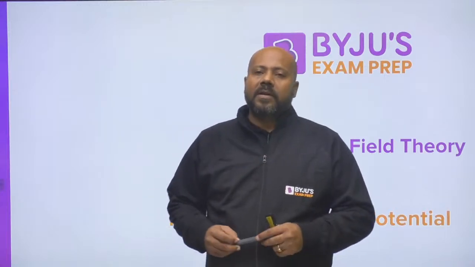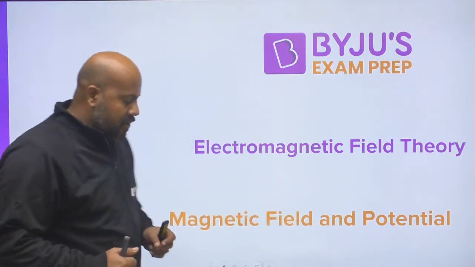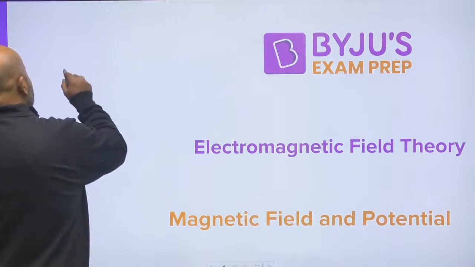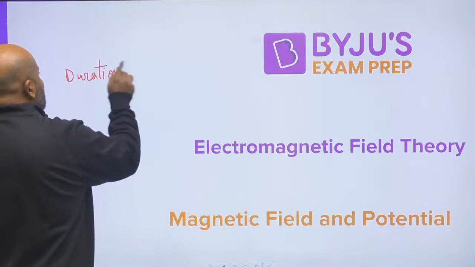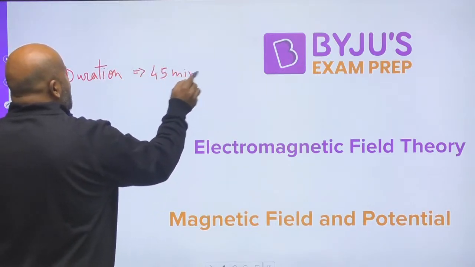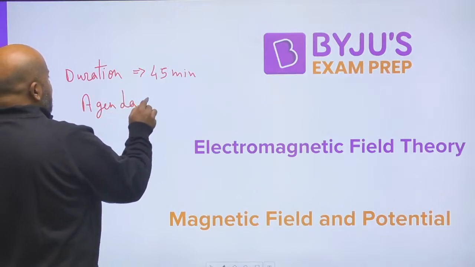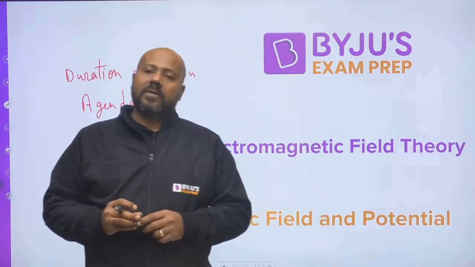Till the time you report this, let me brief you on the ideal duration and the agenda of the session. The ideal duration of the session is approximately 45 minutes. The agenda or the outcome of the session is that today we are going to talk about some of the important questions related to your subject, electromagnetic field theory, where we are going to discuss magnetic field and potential.